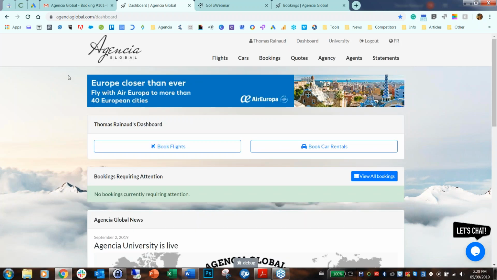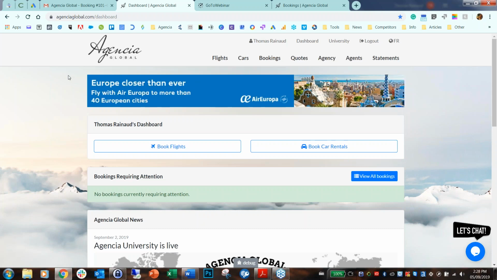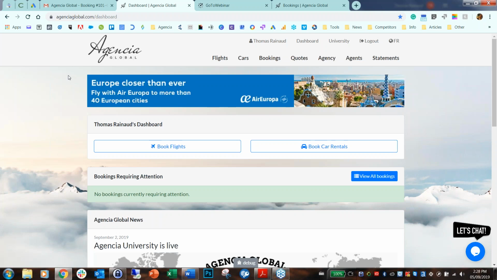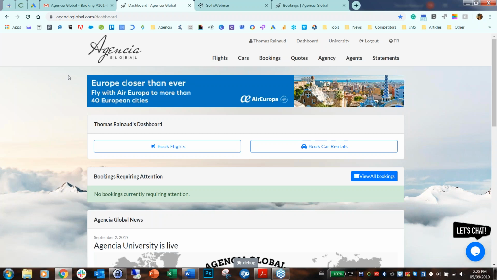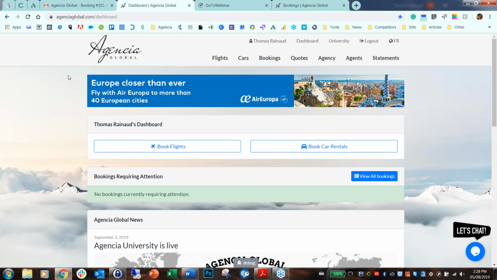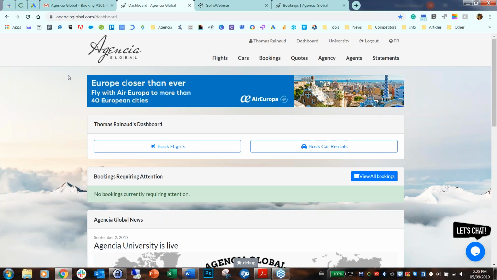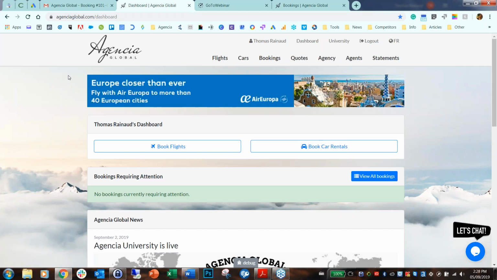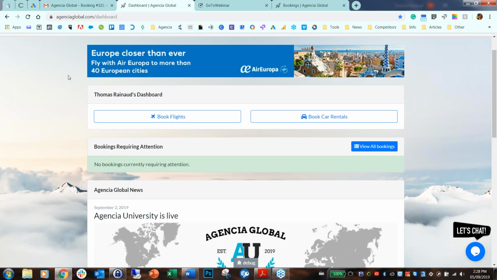Once again, I'll encourage you to go check the Air Europa fares, because they're very, very competitive, and as you can see, very aggressive in the commissions, the bonus commissions that they give the agents to really promote their flights to Europe, especially their flights to their hub in Madrid. They serve more than 40 European cities in Europe, and so I would really, really encourage you to take advantage of this great bonus commission that you can have only with Agencia Global right now. So come with us and book.